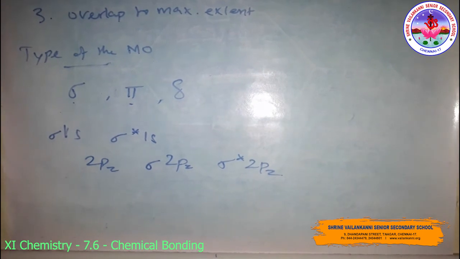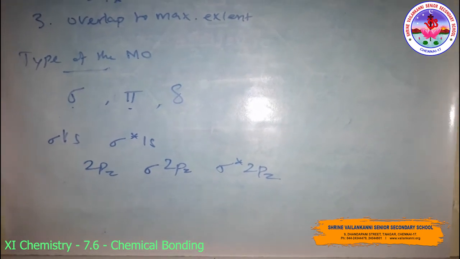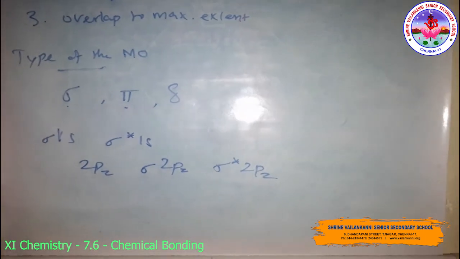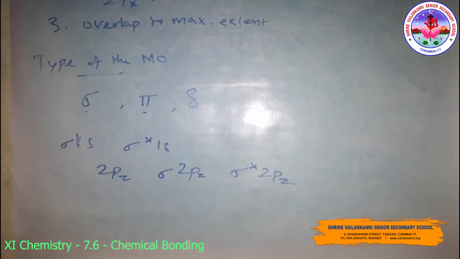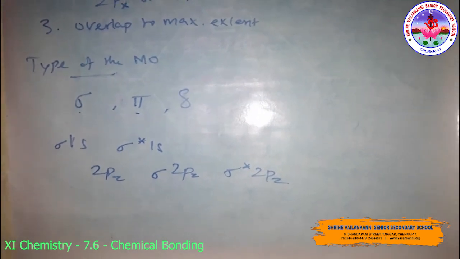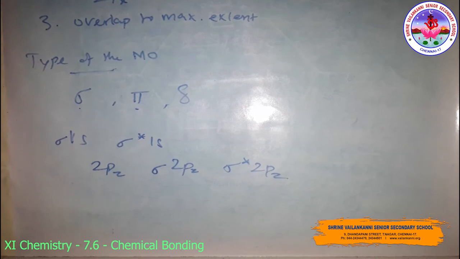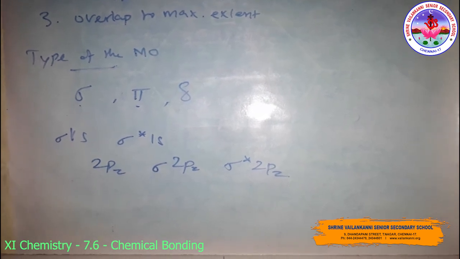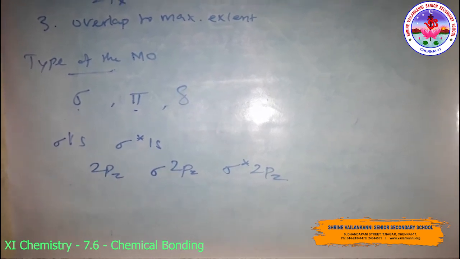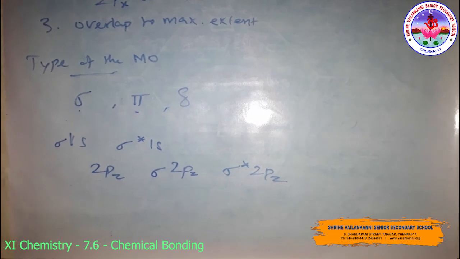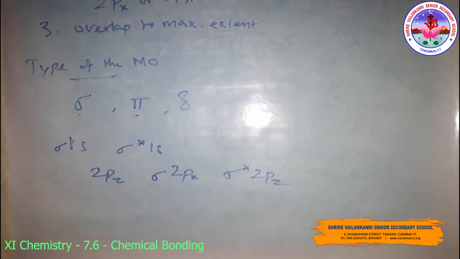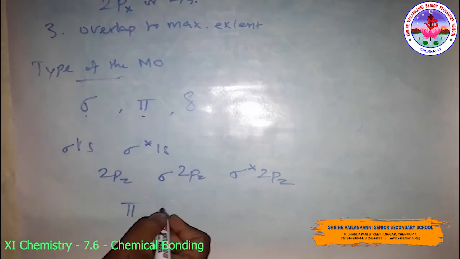The molecular orbitals obtained from the 2px and 2py orbitals are not symmetrical around the bond axis because of the presence of positive lobes above and negative lobes below the molecular plane. Such molecular orbitals are labeled pi and pi star.